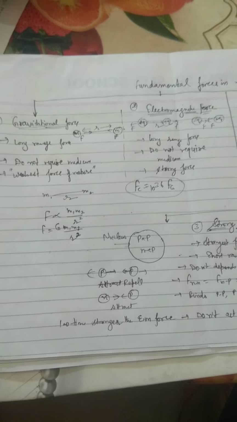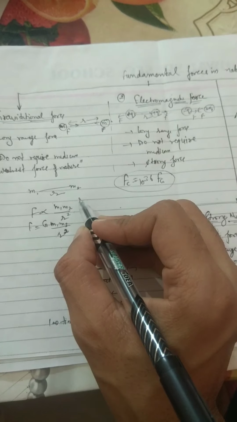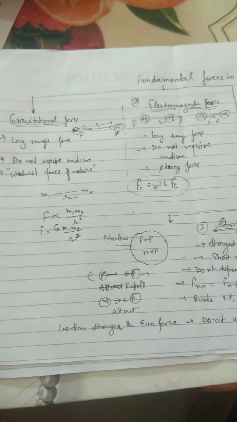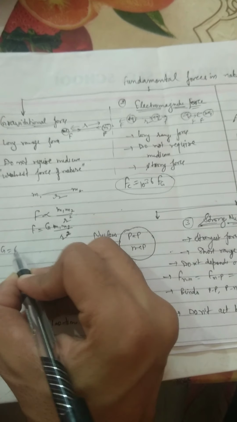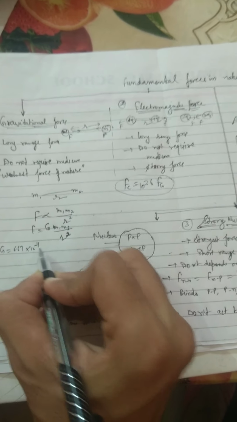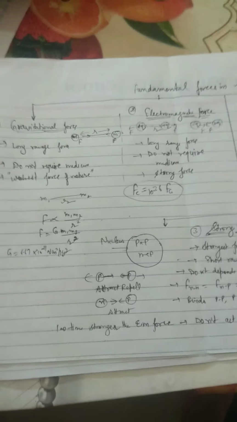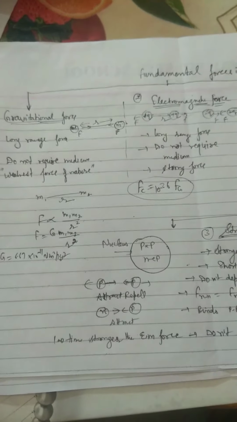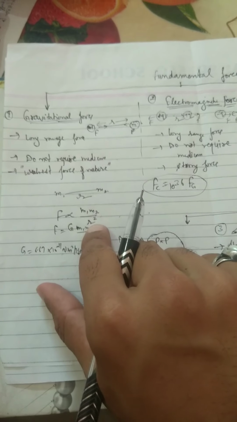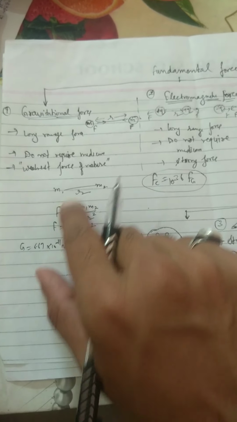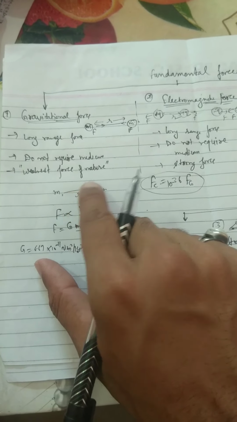Then F becomes G m1 m2 upon r square, where the value of G is a constant, 6.667 into 10 to the power minus 11, in Newton meter square per kilogram square. It always obeys the inverse square law. As you can see here, it is an attractive force because mass is always attractive. It exists between two mass particles.